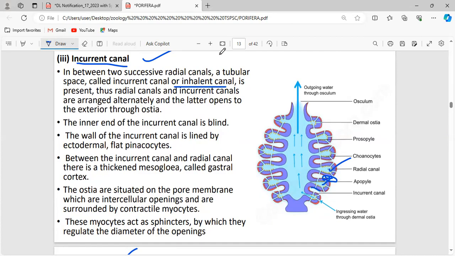The radial canals and the incurrent canals are arranged alternately, and the incurrent canal opens into the exterior through the ostia. Let me explain.